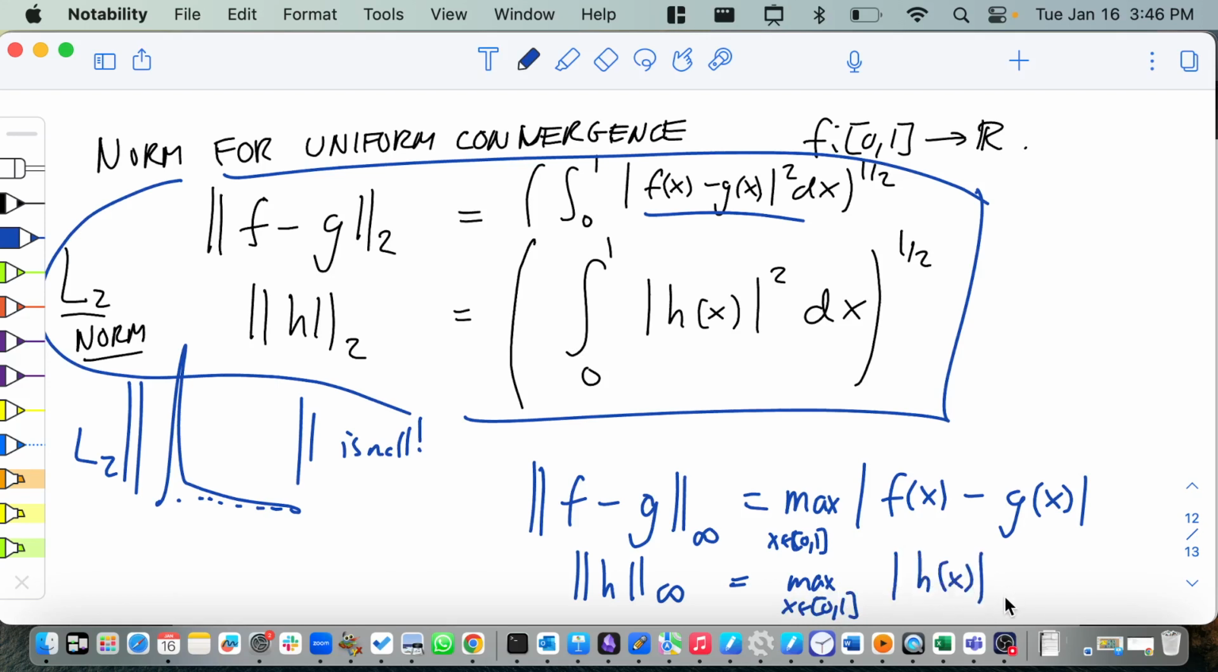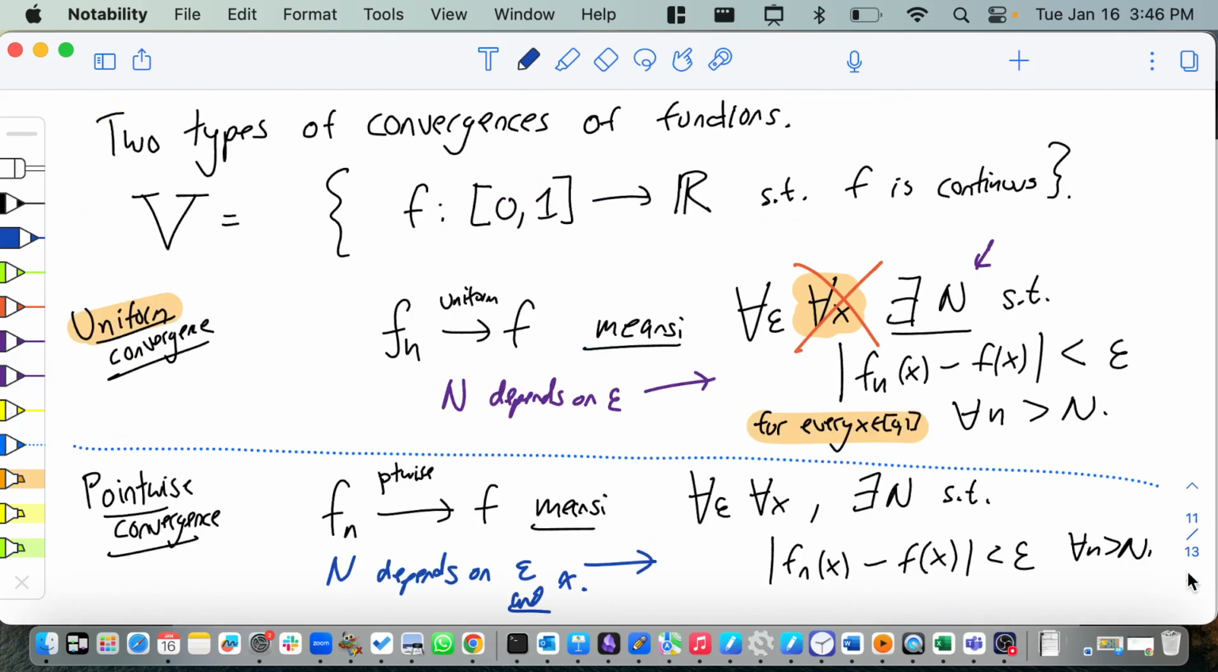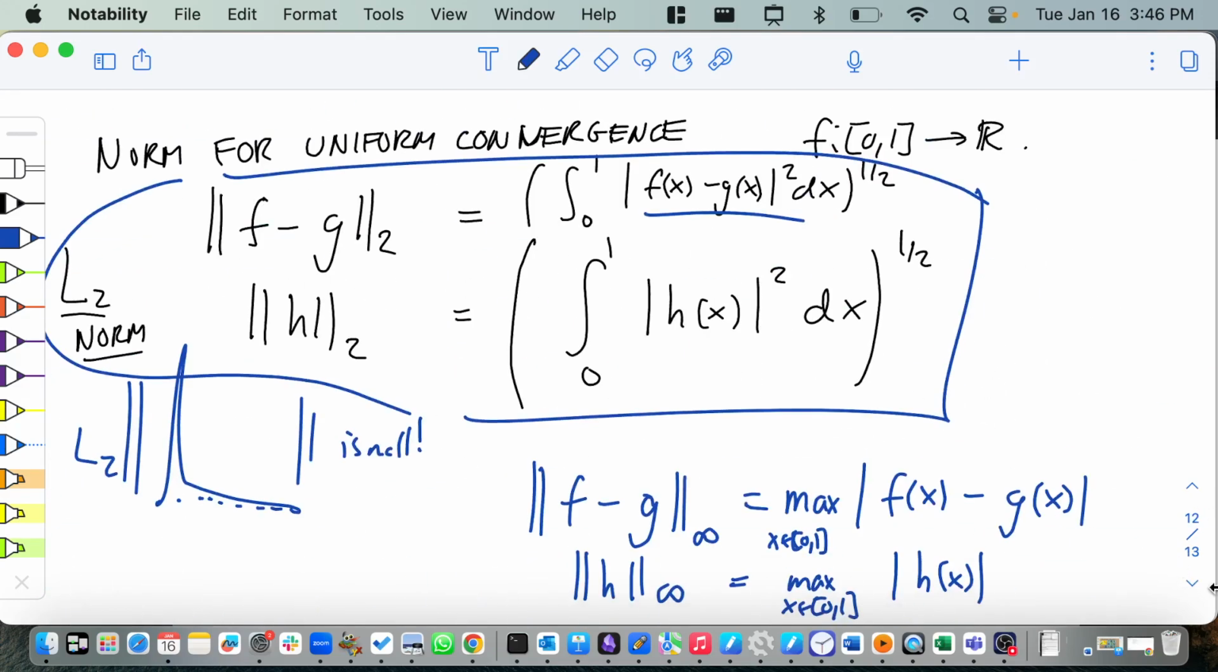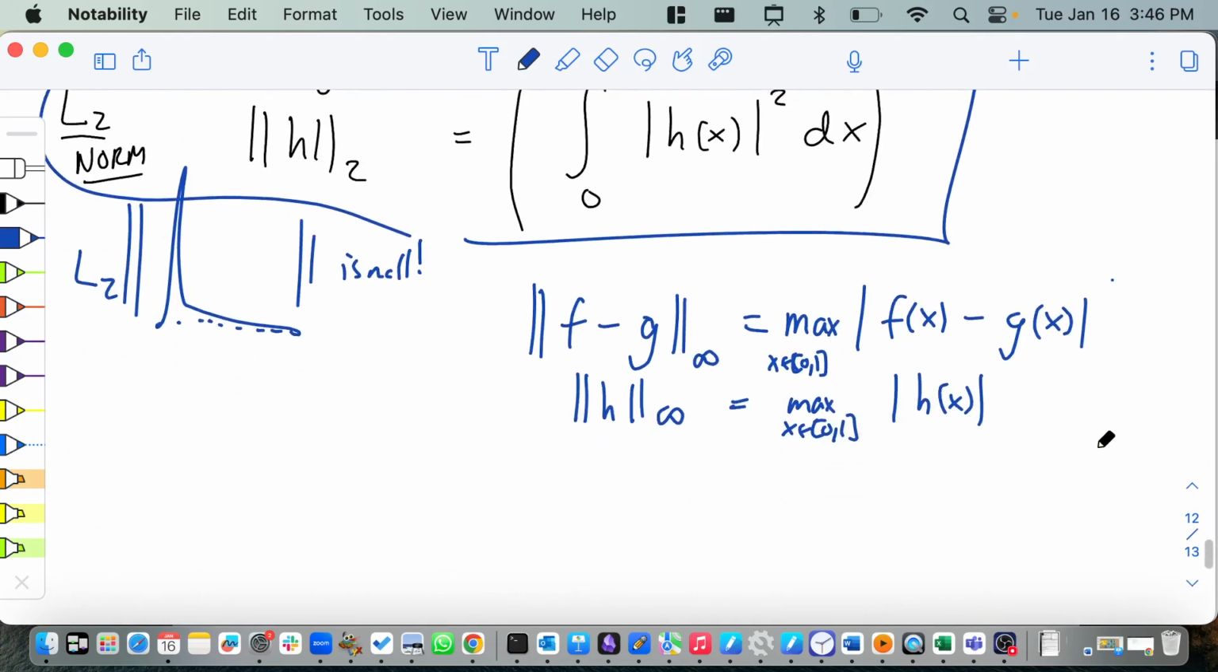And this measures, if you have a big spike, the tallest possible spike, right? It measures how far away you are in the worst case possible spot. And this thing, it turns out, is the norm for uniform convergence. So uniform convergence has this as its norm. How do I say that? Let's say a fact, and this is a good exercise to prove.